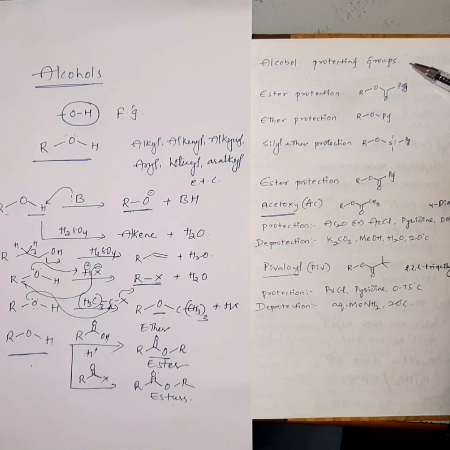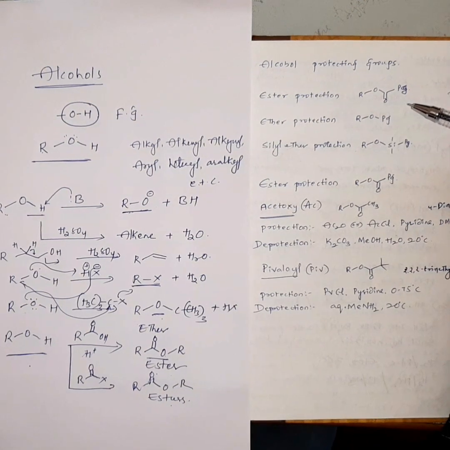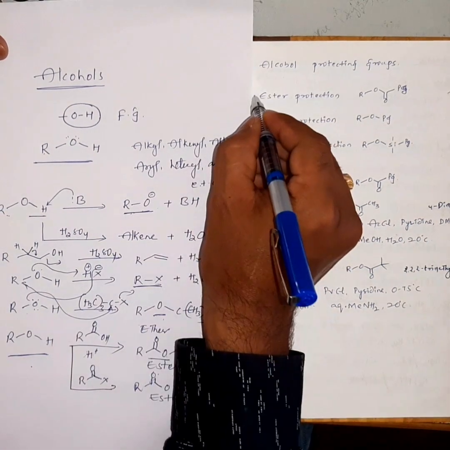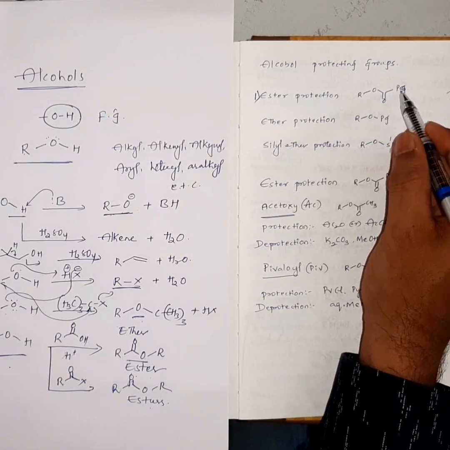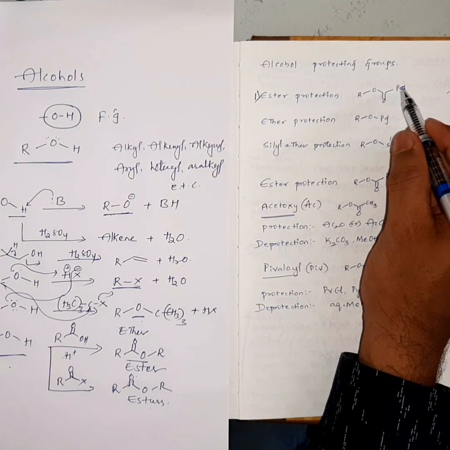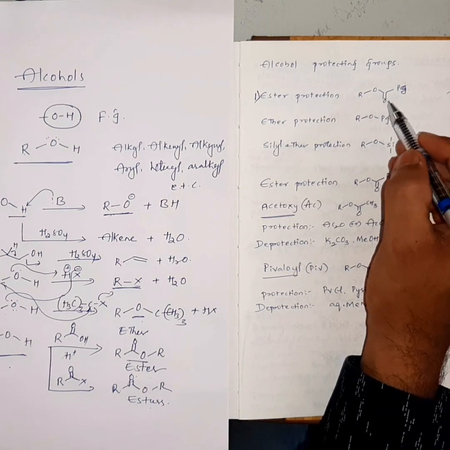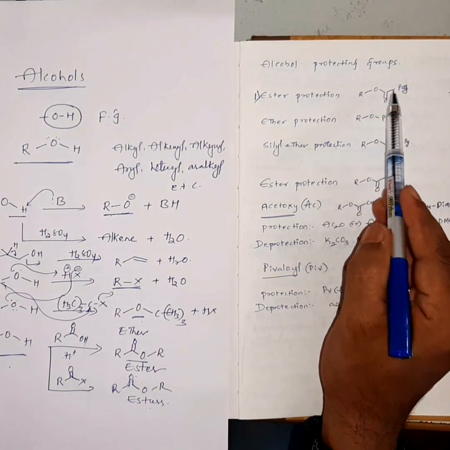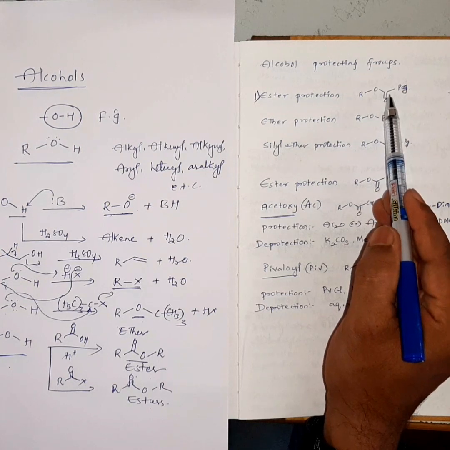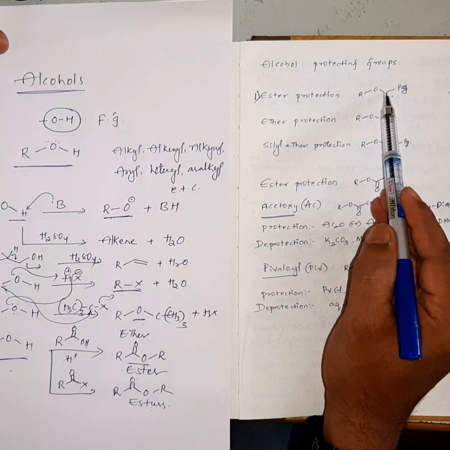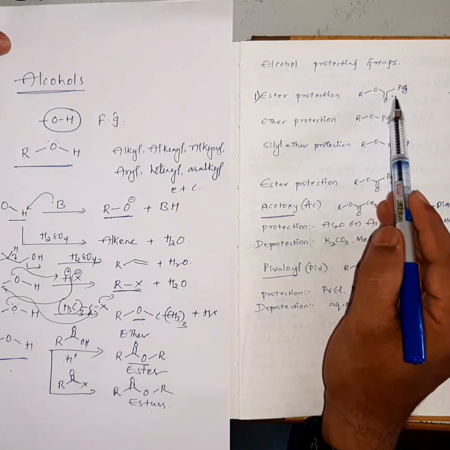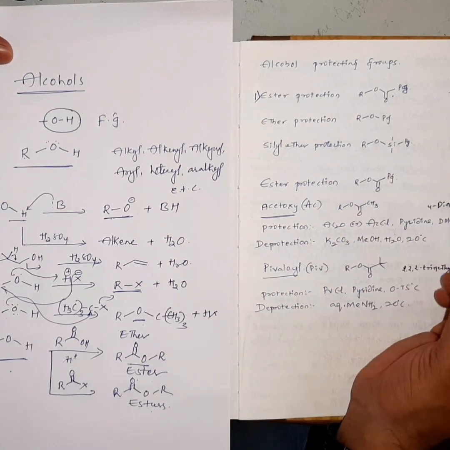Now, coming to the alcohol protecting groups. Alcohols can be protected in three forms generally. The first one is ester protection, where you can see RO C double bond O. Here this is PG, which means protecting group. Now we have protected alcohol in the form of an ester. This is what we call ester protection.